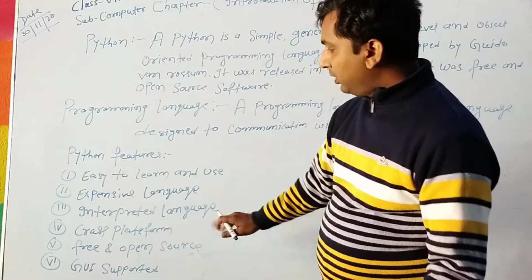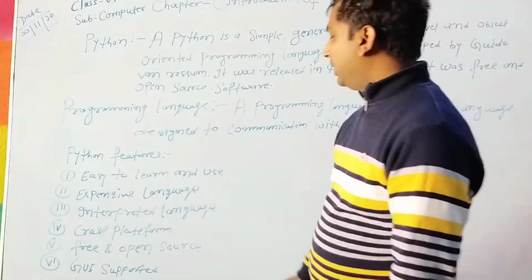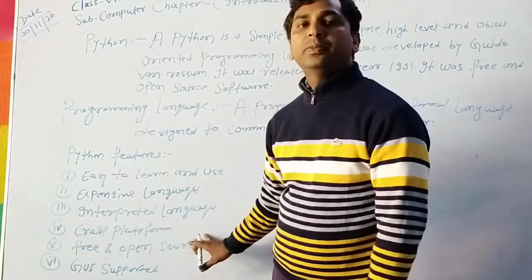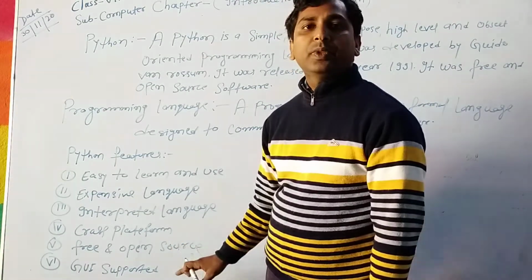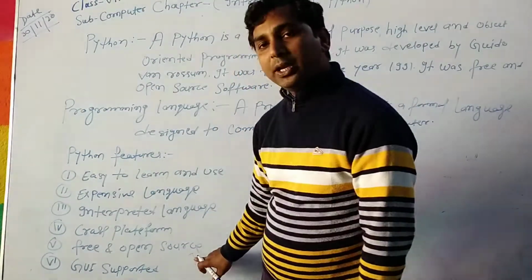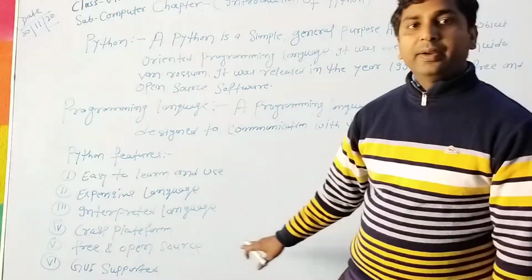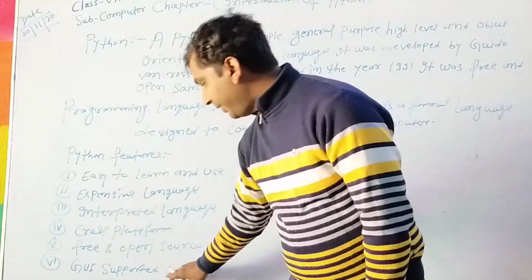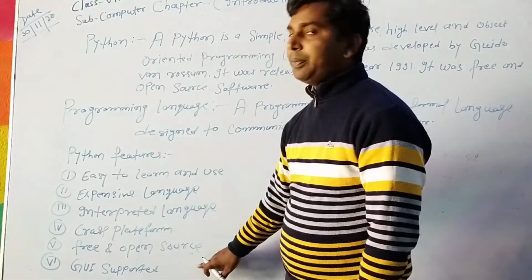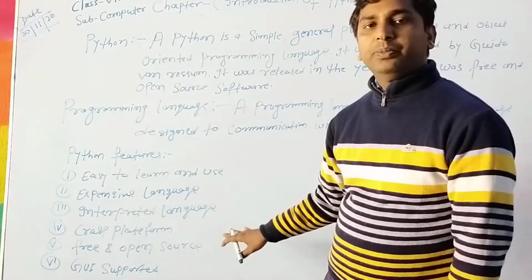Now fourth is cross platform. Cross platform means you can use different types of operating system like Windows operating system, Macintosh operating system, Linux operating system. Now, free and open source. You can use free and open source. Now, fifth is GUI supported. GUI means graphical user interface. So, Python supports GUI and CLI both.